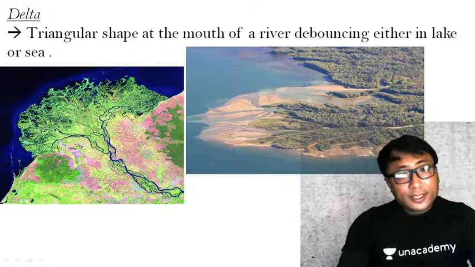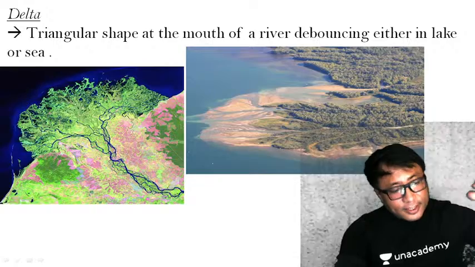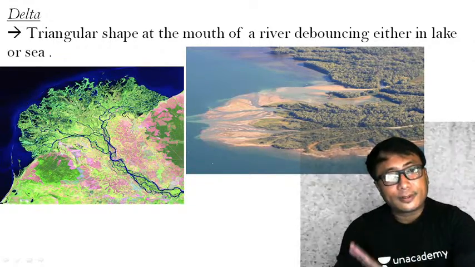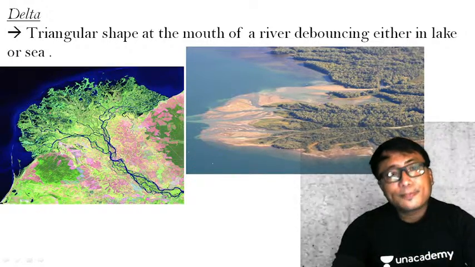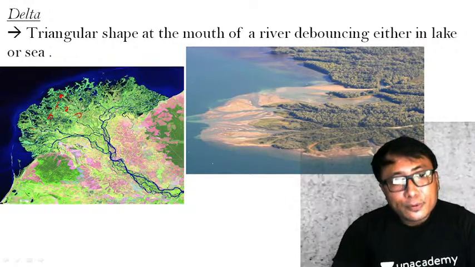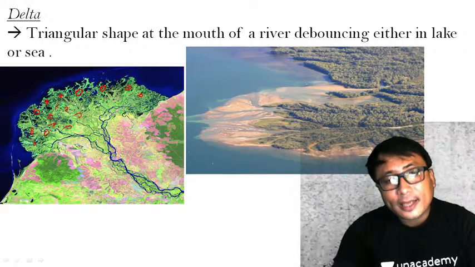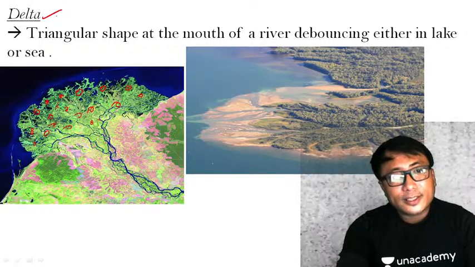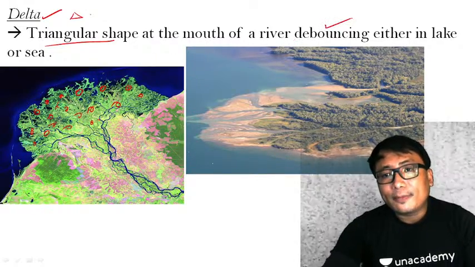Another type of depositional landform is at the end of the journey of a river. When a river ends its journey, ultimately a river will end its journey in the sea or ocean. Now when it reaches the sea or ocean, the river that is carrying sediments will deposit. And deposition of such sediments at the end of its journey is known as a delta. Why? Because it looks like a triangular shape at the mouth of the river while depositing either in the lake or sea.